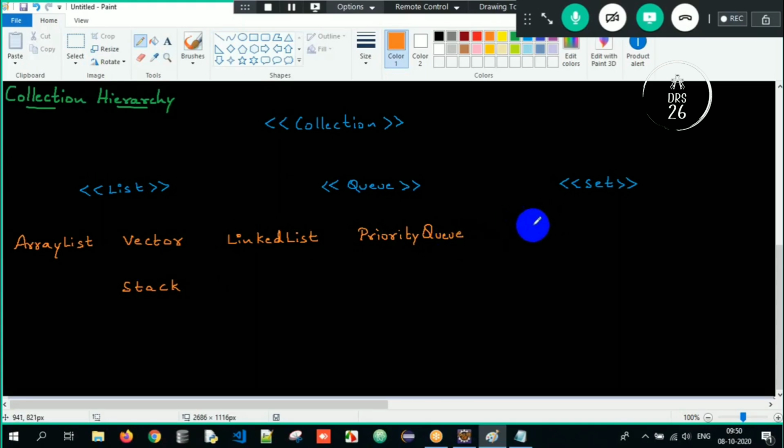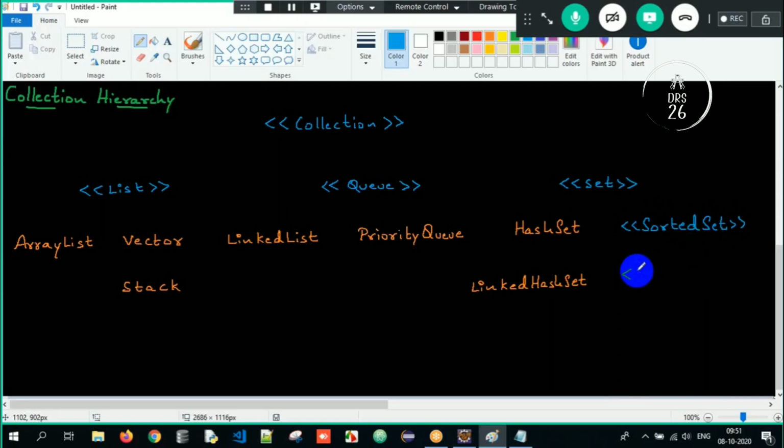Then under set here we also have something called hash set class, and we also have a class called linked hash set. And then first of all we have an interface called sorted set.